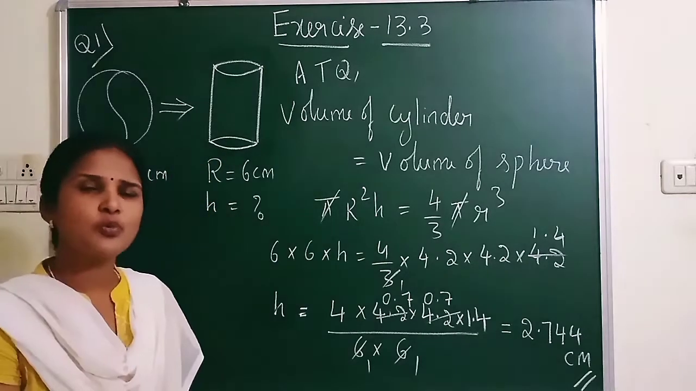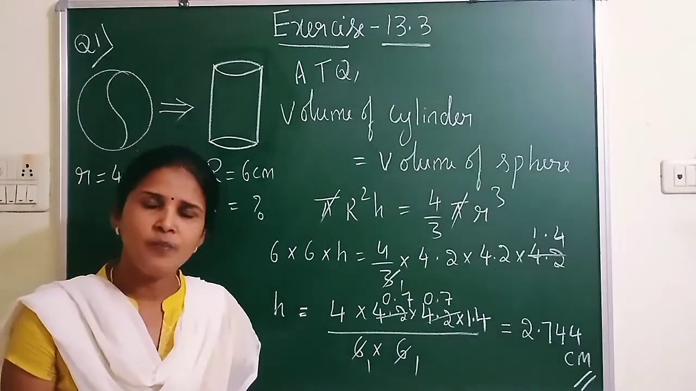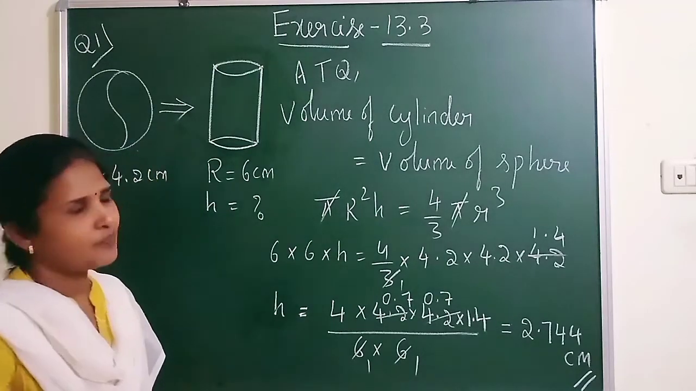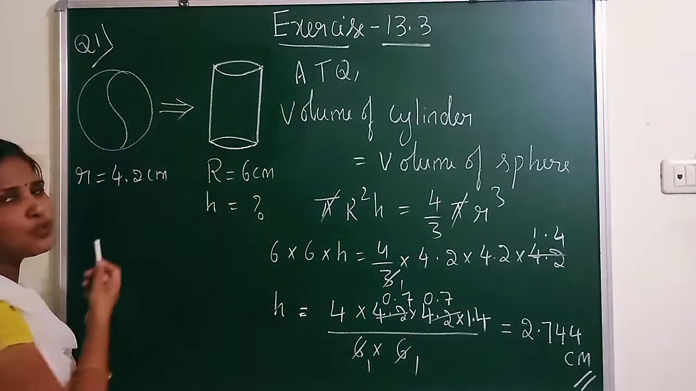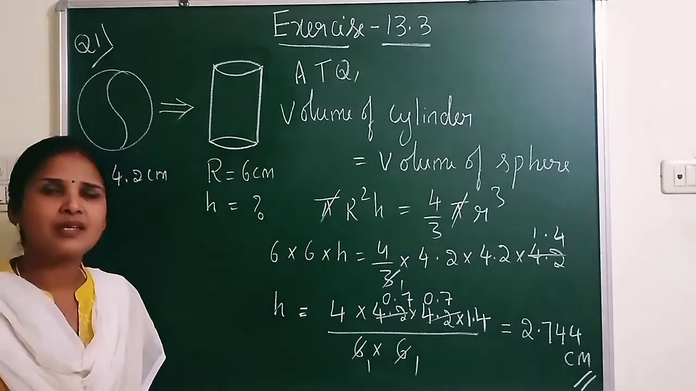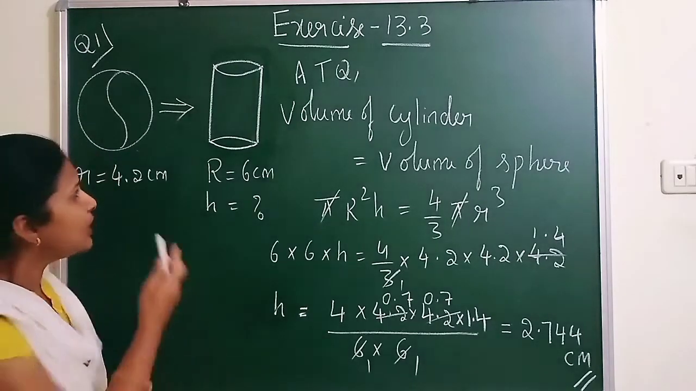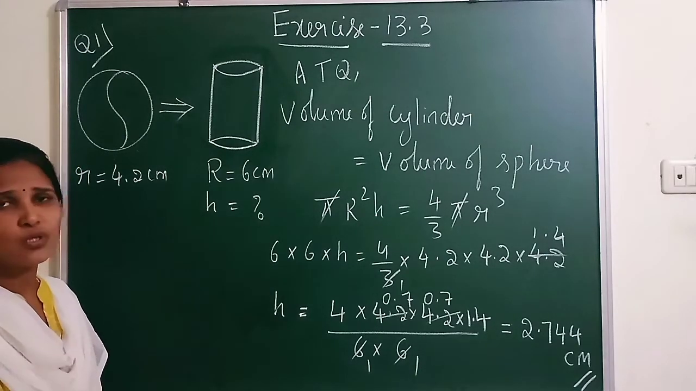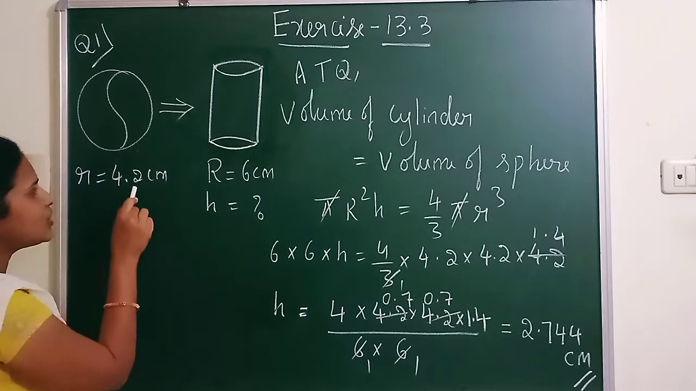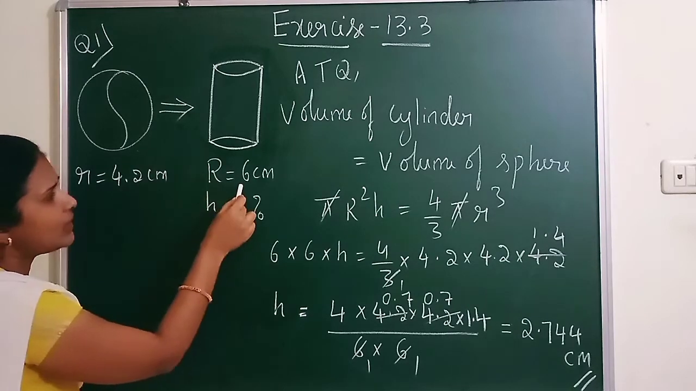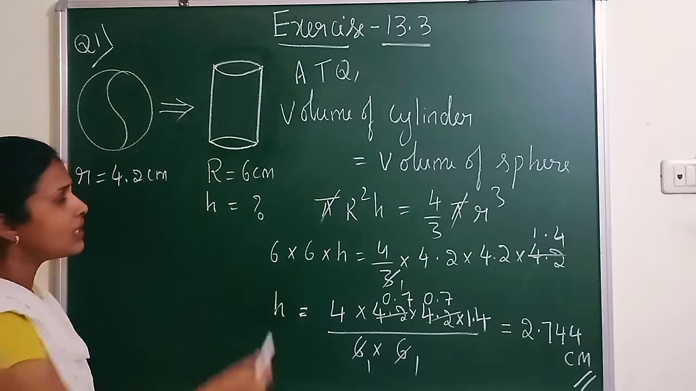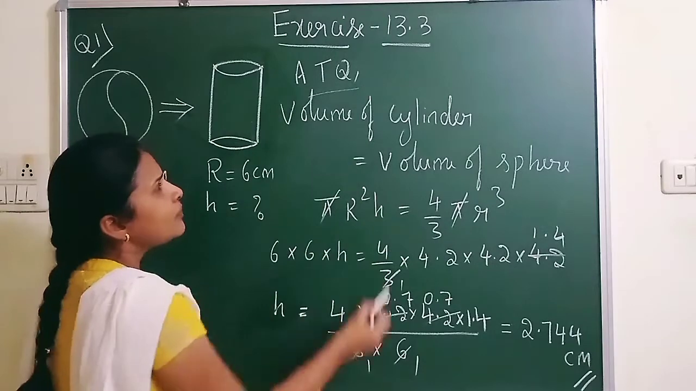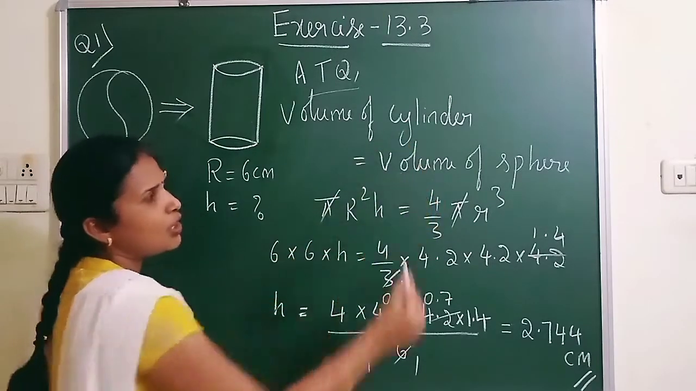Now as you know, the volume of sphere is 4 by 3 pi r cube and volume of cylinder is pi r square h. Now, as you know, in the first exercise and second exercise, in some questions the radius were the same. But here in the melting concept, the radius cannot be the same unless he gives in the question that they are the same. Here you can see the radius of the sphere is 4.2 centimeter and the radius of the cylinder is 6 centimeter. He is asking to find the height of the cylinder. So according to the question, volume of cylinder will be equal to volume of sphere.